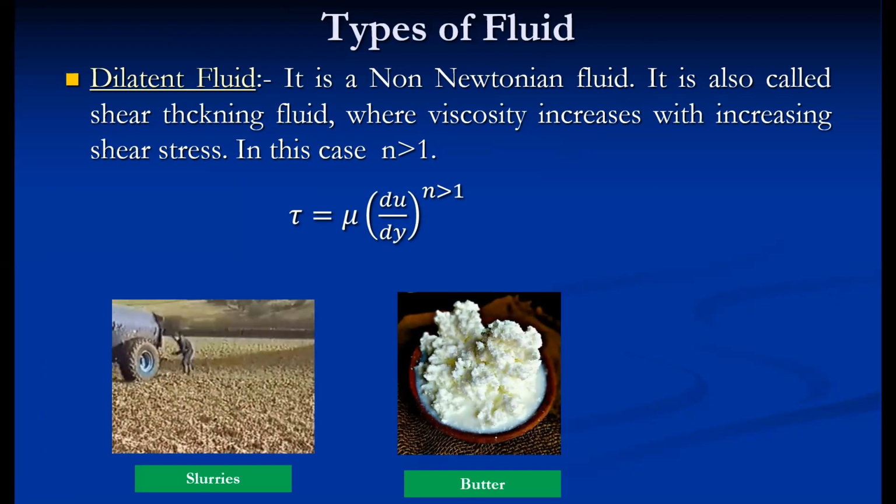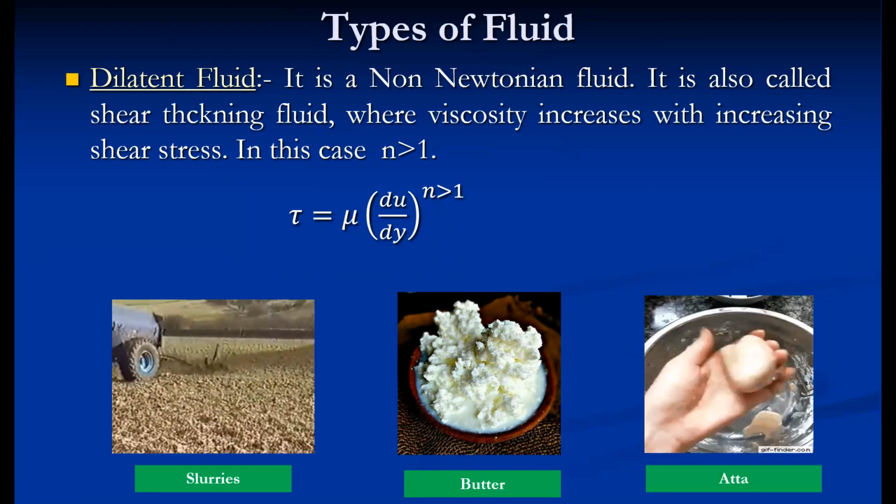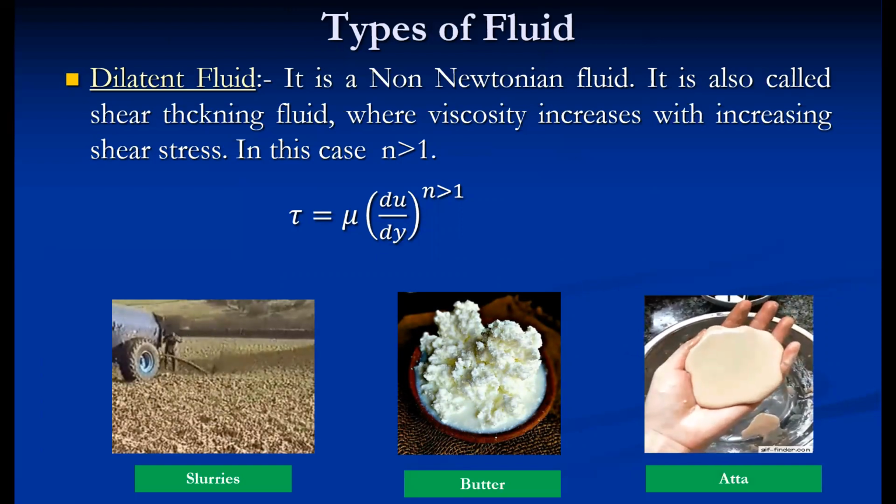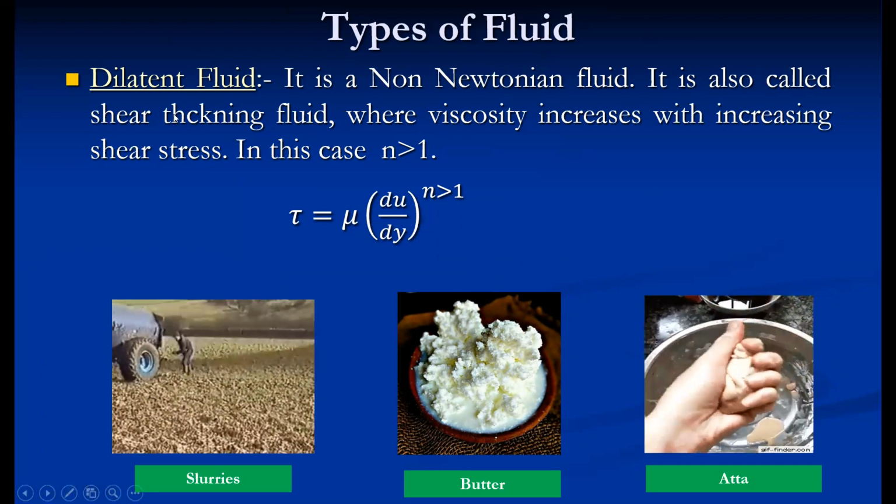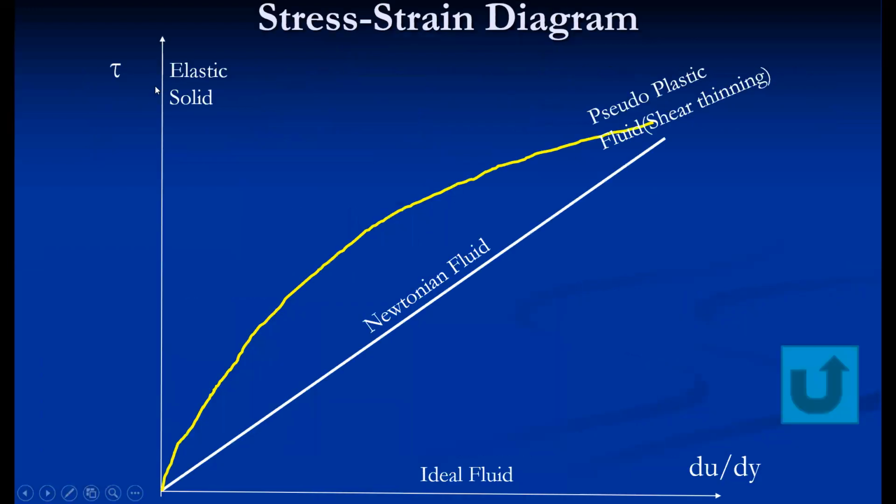If we have experienced the butter, when we stir the buttermilk, the butter comes out from the fluid. And again we can say the atta, where with the application of shear stress, it becomes thick. So more shear stress is required, and we can again represent this on a stress strain diagram. As shear stress increases, more shear stress is required. So the rate of deformation decreases. Here the rate of deformation is less compared to the shear stress. Here the rate of deformation is more.